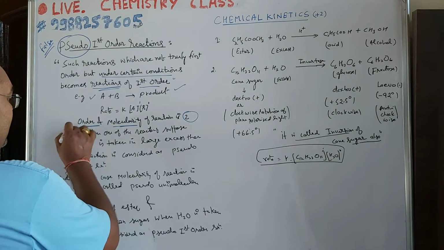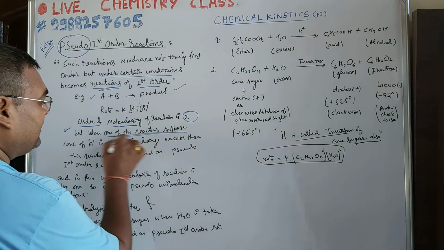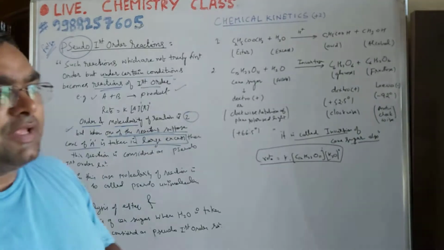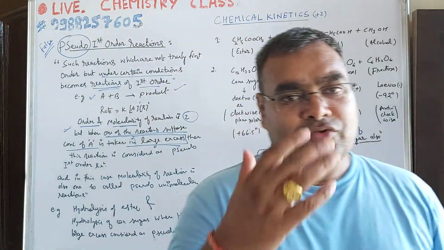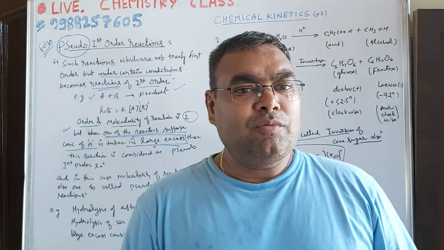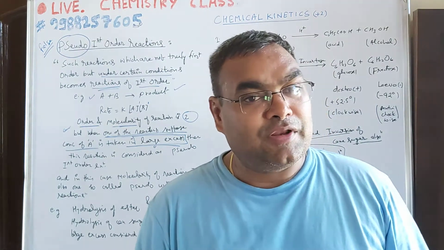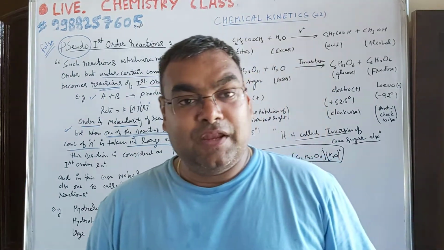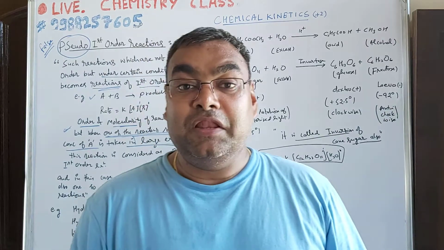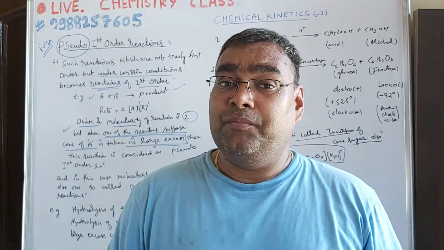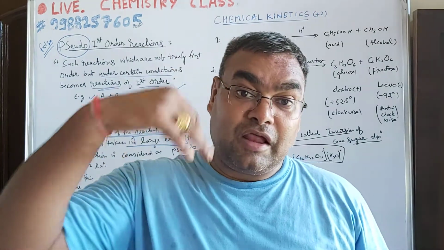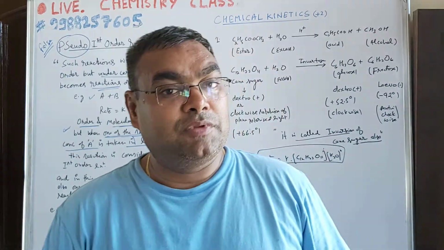But when one of the reactants, suppose A, is taken in large excess, एक्चुअली बेटा होता क्या है, जब कभी हम कोई एक आध रिएक्टेंट को बहुत ज़्यादा अमाउंट में ले लेते हैं, फिर जब हम उसकी कंसंट्रेशन में थोड़ा बहुत चेंज करते हैं तो हम देखते हैं रेट ऑफ रिएक्शन पे उसका कोई फर्क नहीं पड़ता. रिमेंबर दिस थिंग, if in any reaction one of the reactants is present in large excess or its concentration is very large, then the rate of the reaction becomes independent of that particular reactant. That is, the change in concentration of such a reactant which is present in large excess could not affect the rate of the reaction.